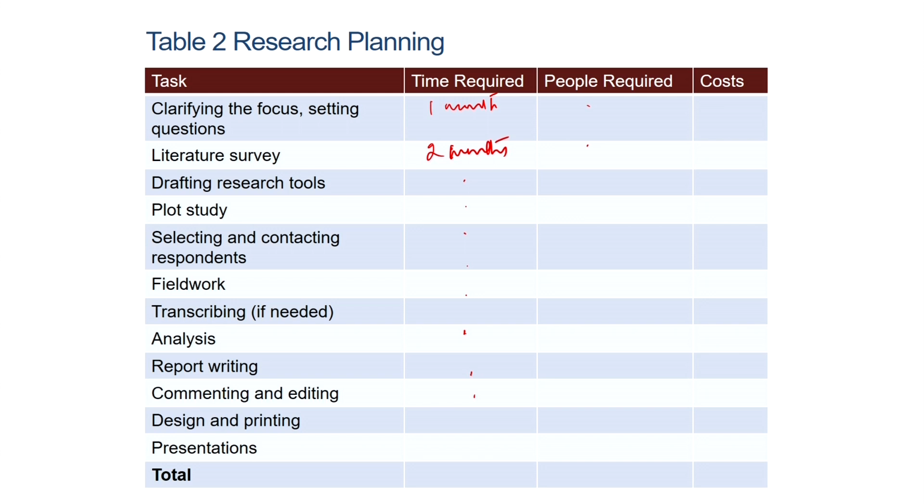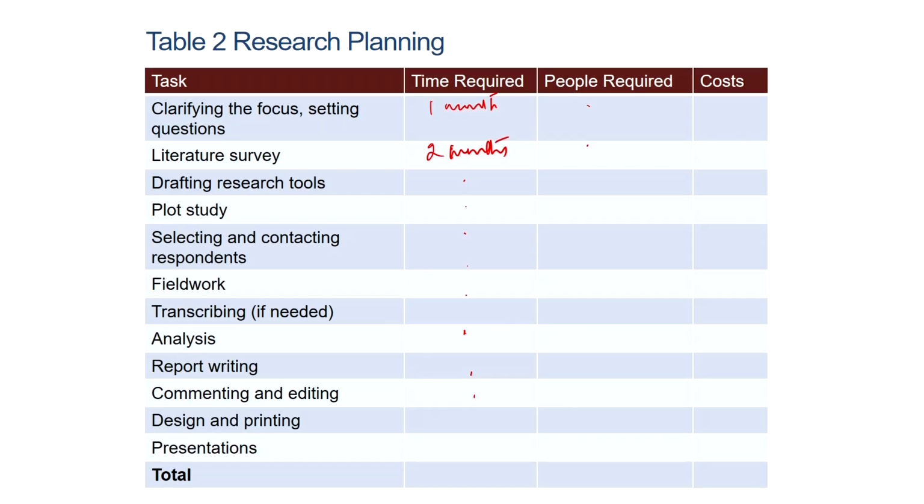Now some of the issues to consider while timetabling your research are as follows. One is the search for existing information. Some of the most valuable information may only be available with a lot of effort. You need to meet a lot of people, enter various organizations, and establish networks and contacts to have access to a very small part of the information that you require, and not having access to that small part may become a big hurdle in moving on with your project.